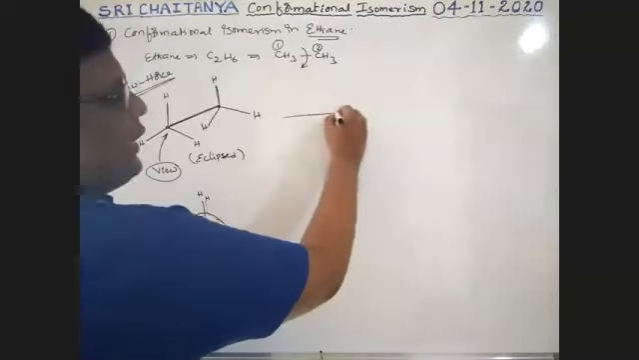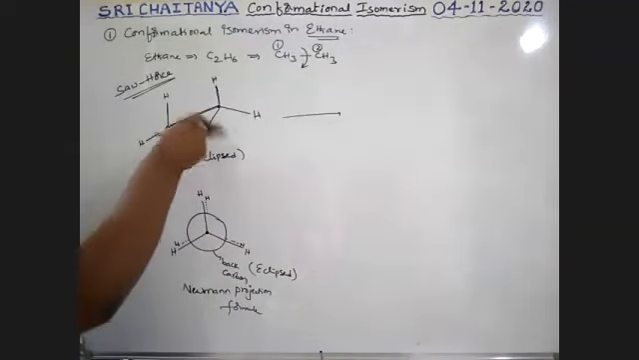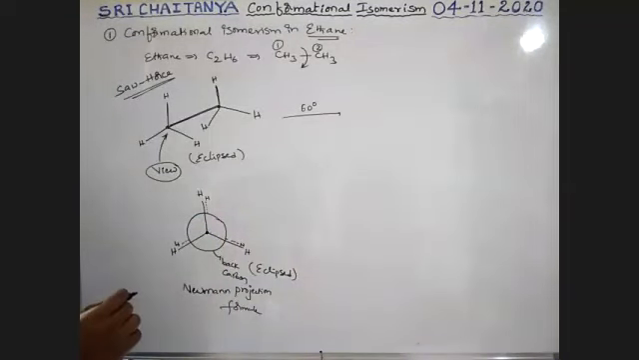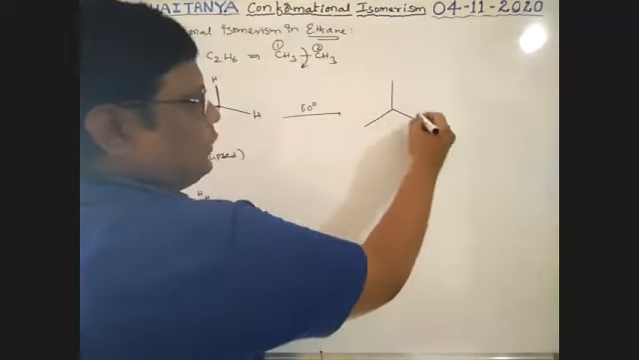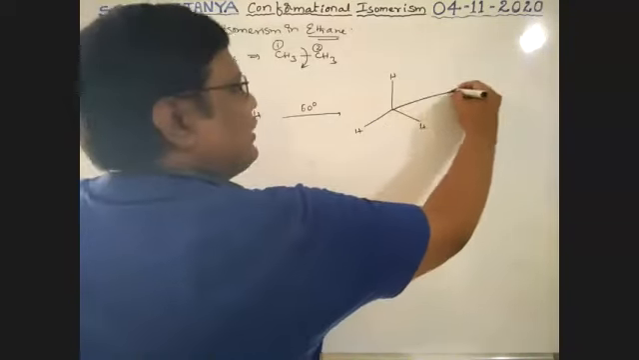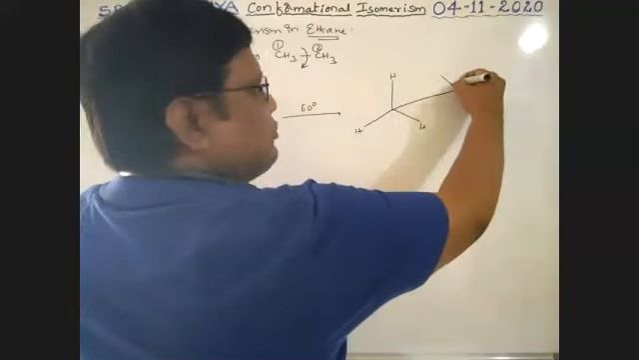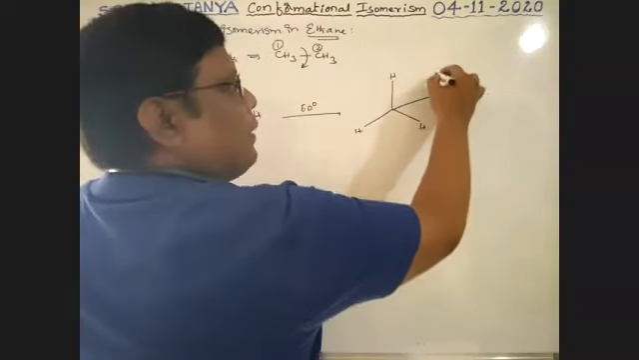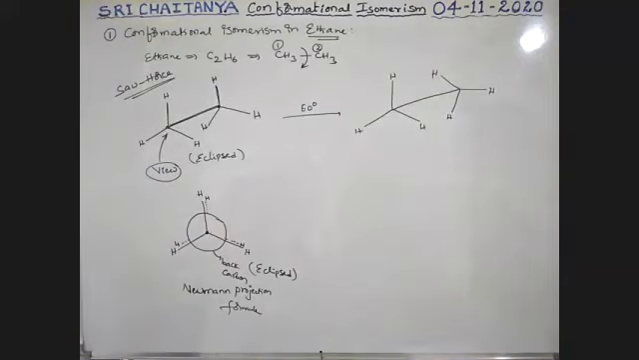Now I'm going to rotate this. I'm taking the front carbon as a fixed position, and I'm going to rotate the back carbon. So a 60 degrees rotation is applied, boys. The front carbon is fixed, with hydrogen, hydrogen, hydrogen connected to the carbon. Rotating clockwise by 60 degrees, now it seems to be like this, with hydrogen, hydrogen, hydrogen. See here.